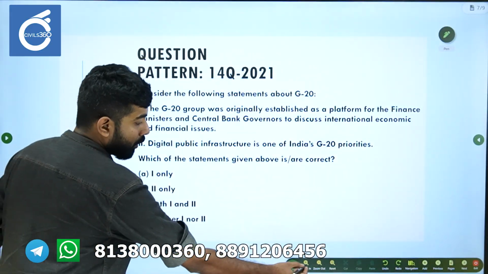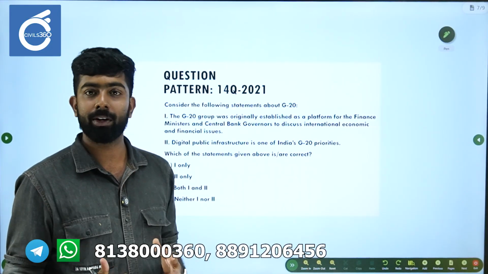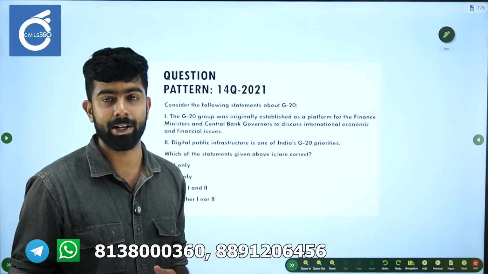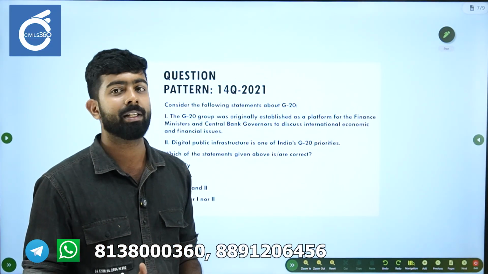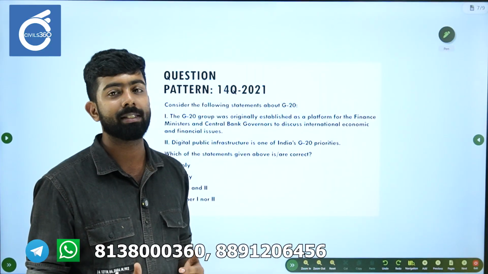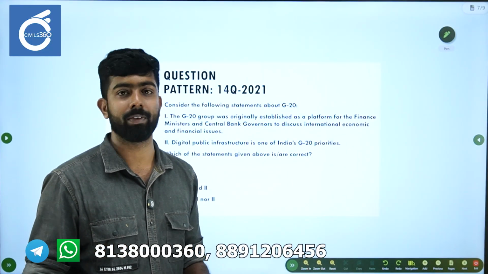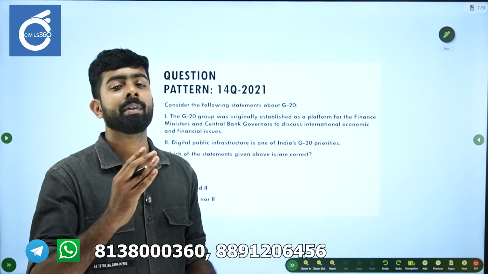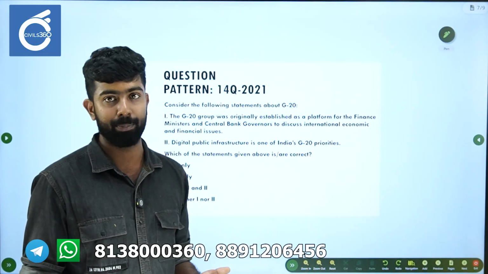So I am talking about G20. I am pretty sure if you have gone through UPSC Prelims question papers, it has been asked almost 3 times. It is one of the rare topics that are asked repeatedly by UPSC, but each time they ask, a whole different information is required to solve it. So please study G20 effectively and thoroughly. It's no guarantee that they can ask, but it has been asked repeatedly.